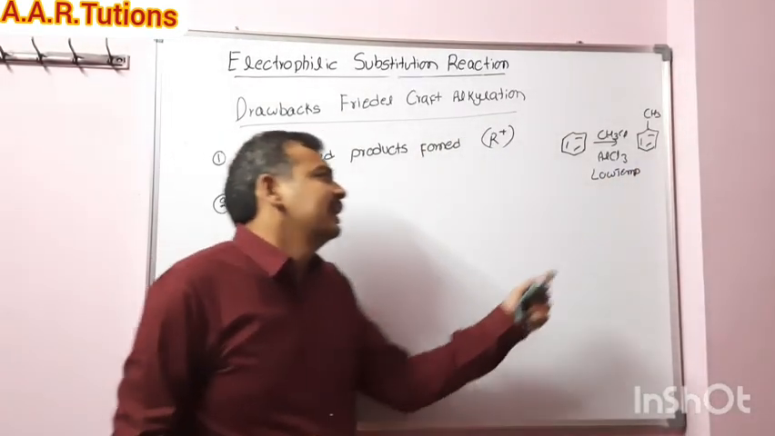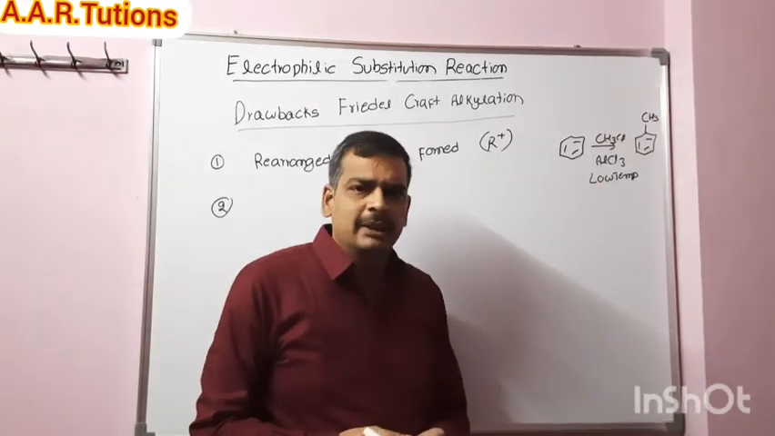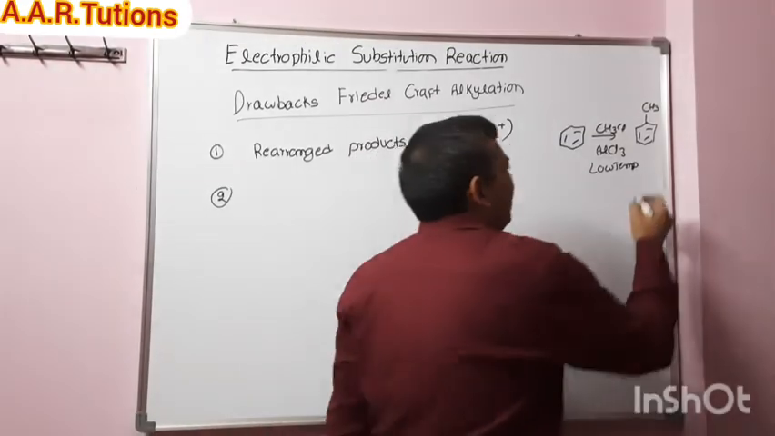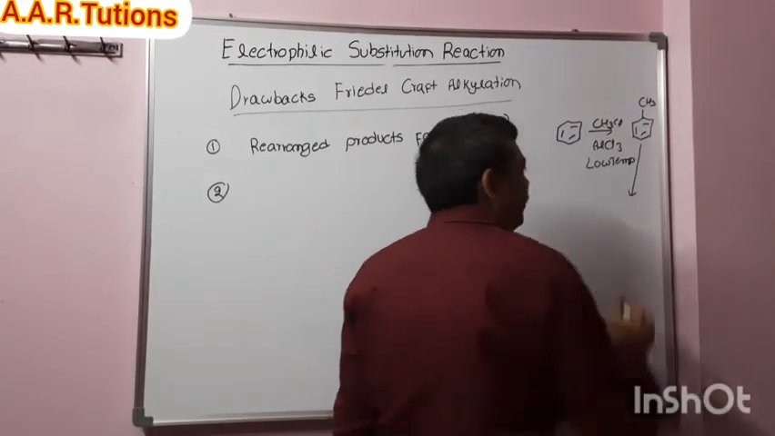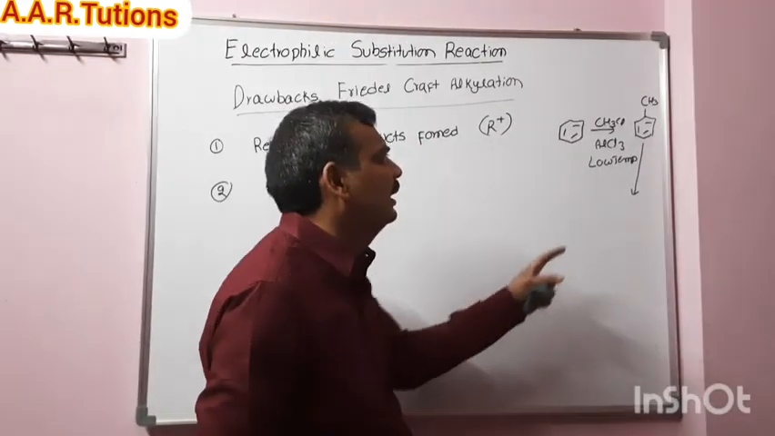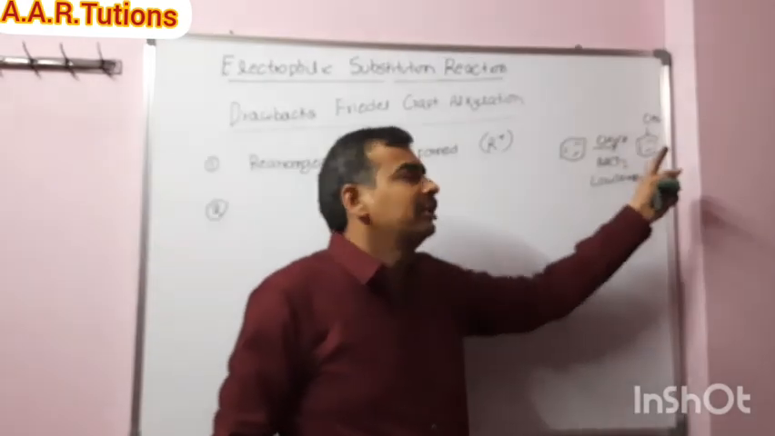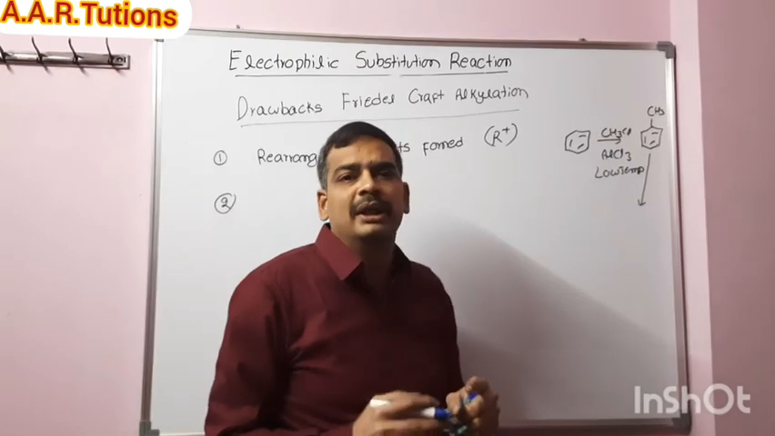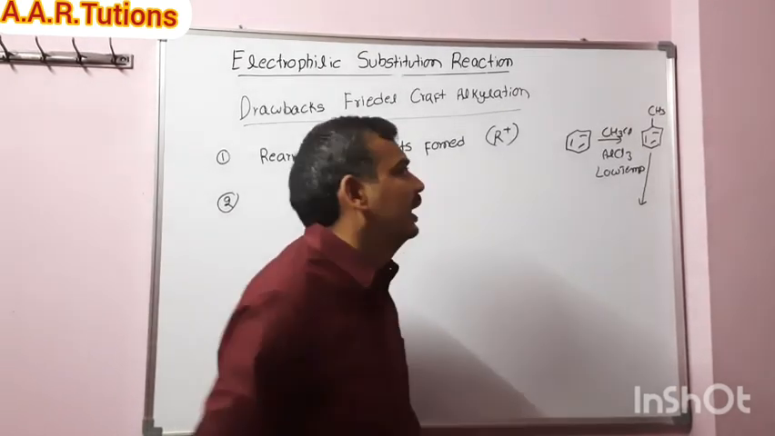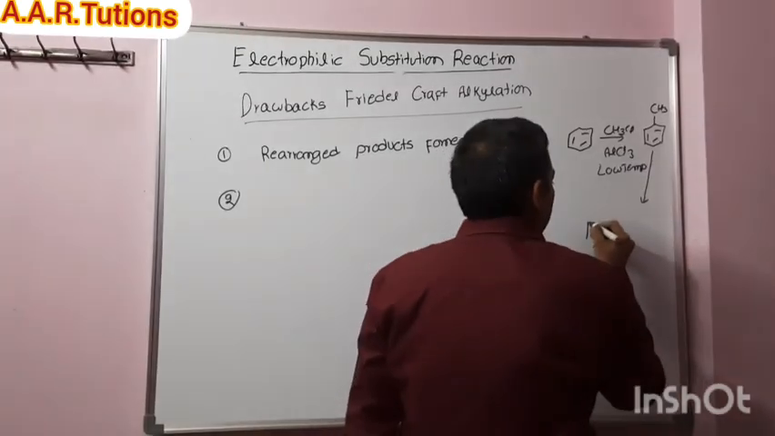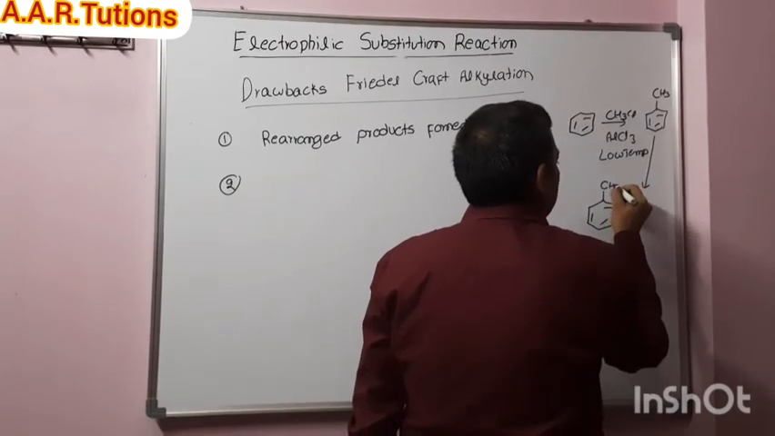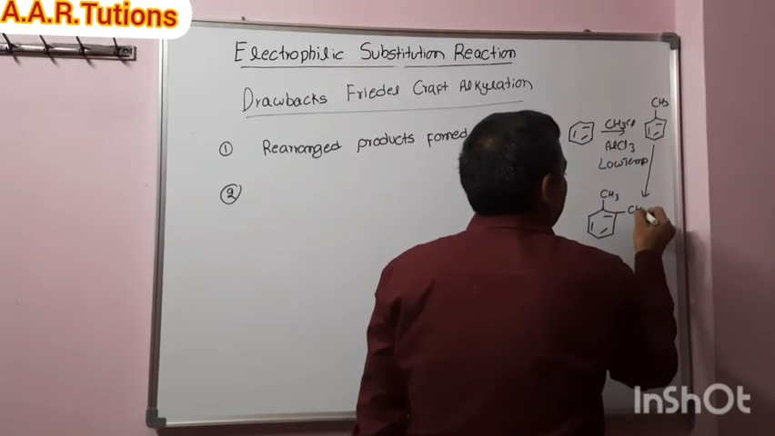And if you either increase the temperature or take excess CH3Cl, what is happening here? Whatever product is formed contains a ring activating group, which will further undergo electrophilic substitution reaction. So another electrophile attacks at the ortho position, like this.